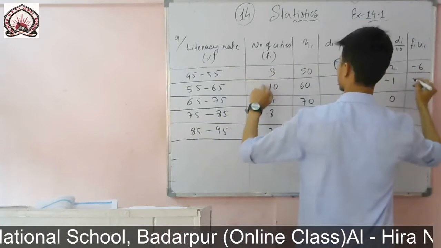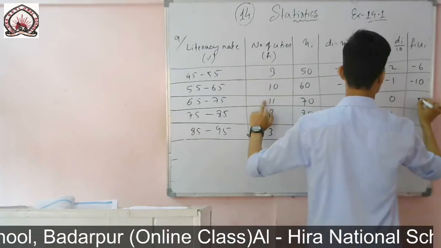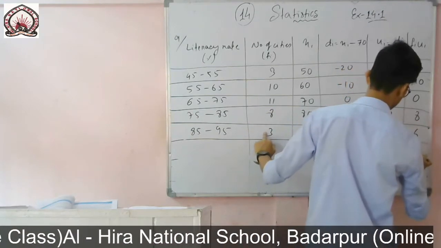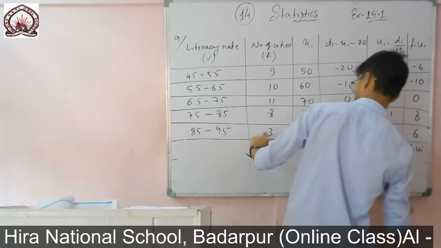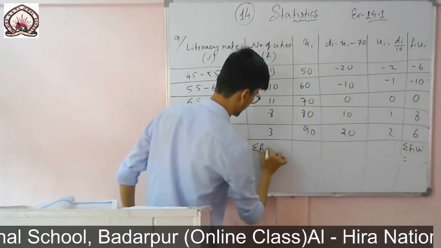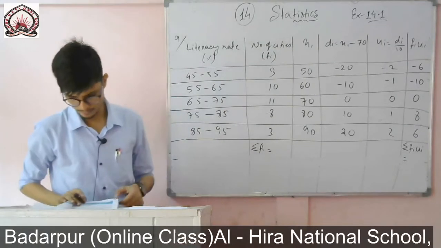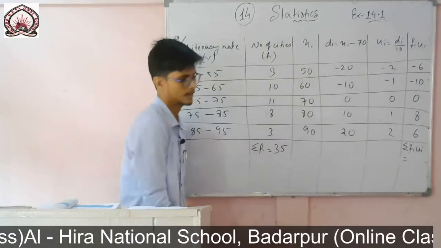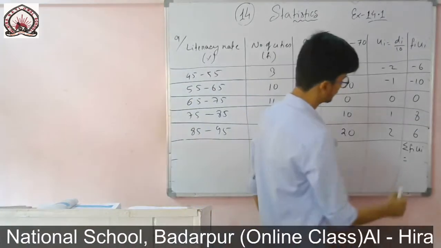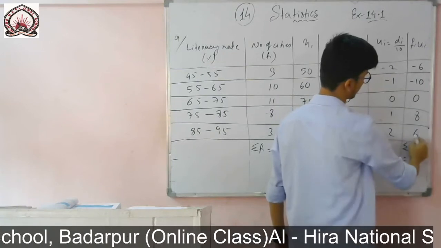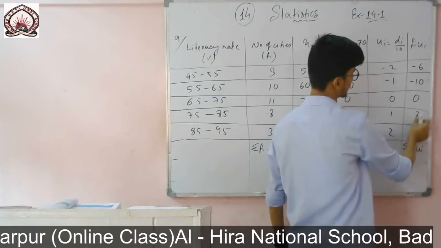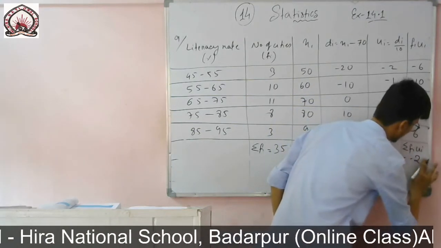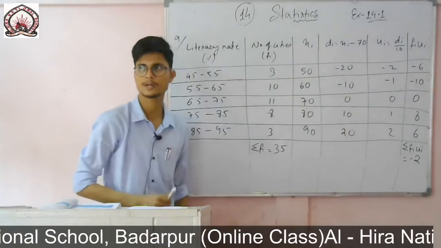Now I will multiply with frequency to get fi ui. 3 2s are minus 6, 10 1s are minus 10, 11 into 0 is 0, 8 into 1 is 8, 3 into 2 is 6. Now I will find summation of fi ui and summation of fi. Summation of fi is 35 cities, and summation of fi ui: the minus 6 and plus 6 cancel, and minus 10 plus 8 is minus 2. So summation of fi ui is minus 2.